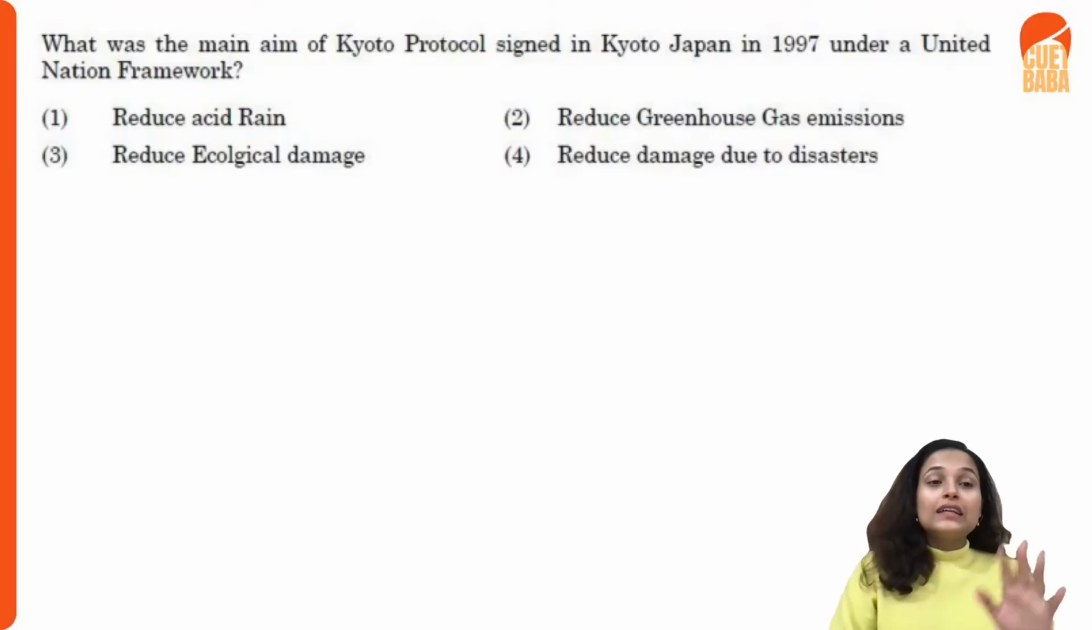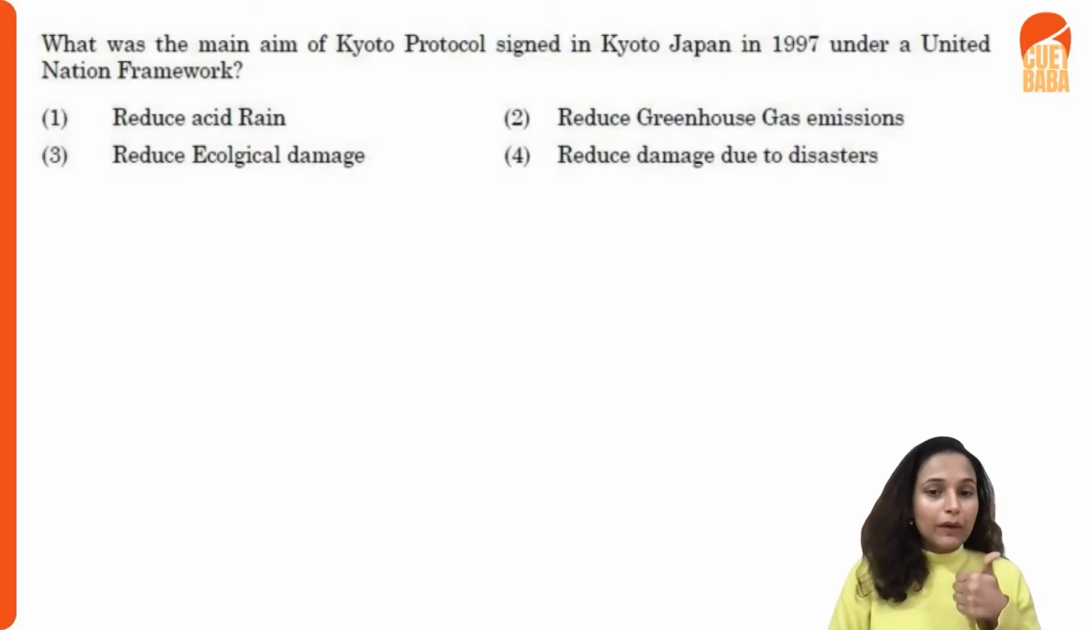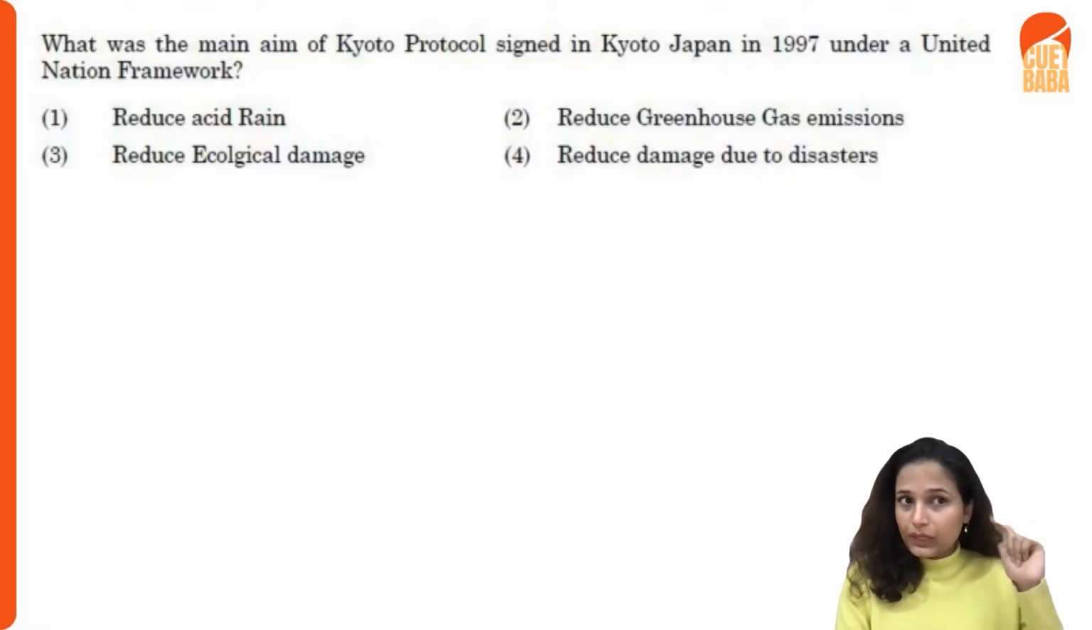All right, great. What was the main aim of the Kyoto Protocol that was signed in Kyoto, Japan in 1997 under the United Nations framework? Was it about reducing acid rain, reducing greenhouse gas emissions, reducing ecological damage, or reducing damage due to disasters? It was not about reducing acid rain. It was not about reducing disasters, right?